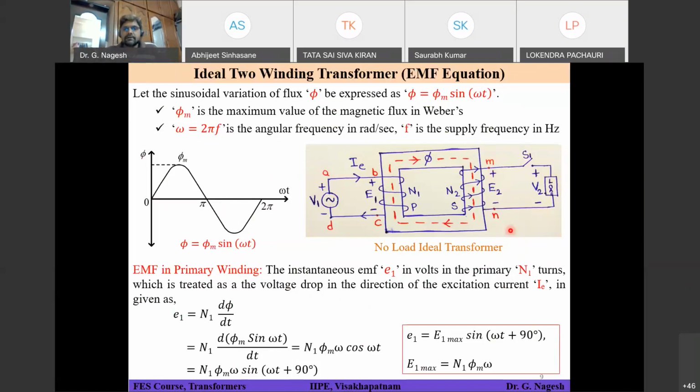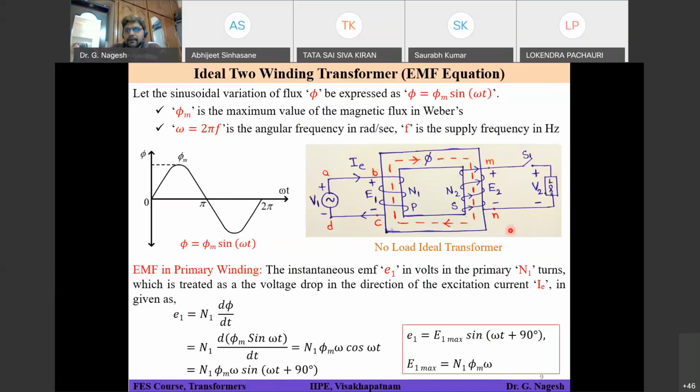Right, so coming back to our discussion, I have given E2 polarity as positive at M and negative at N. So how many of you feel that it is right, and if it is right, why? Whether you feel it is correct or wrong? Sir, I did it, but I could not get the same answer. So that means your positive and negative terminals are opposite to what I have shown. Yes, sir, I tried, but I got that.